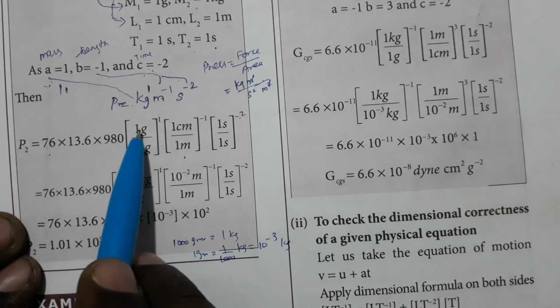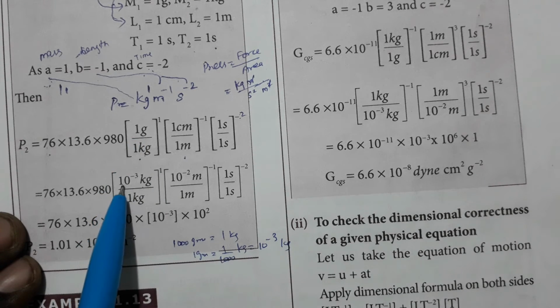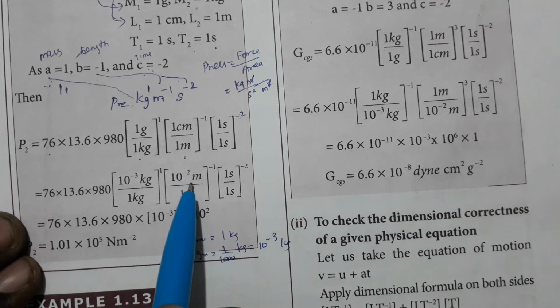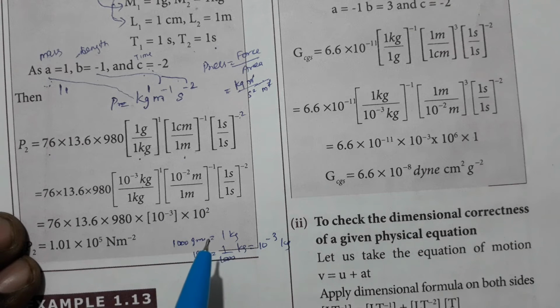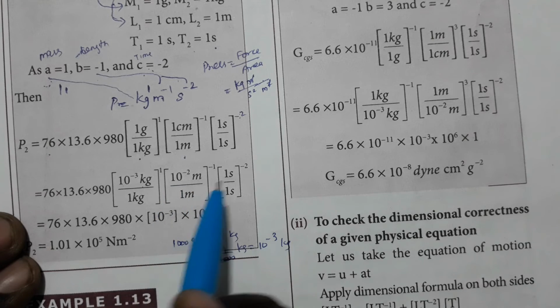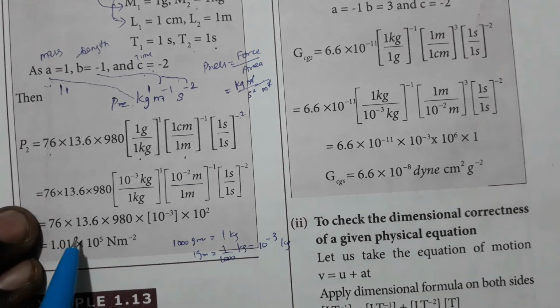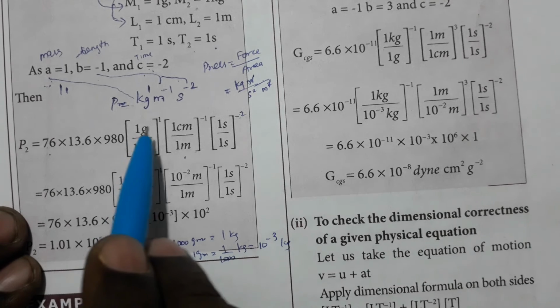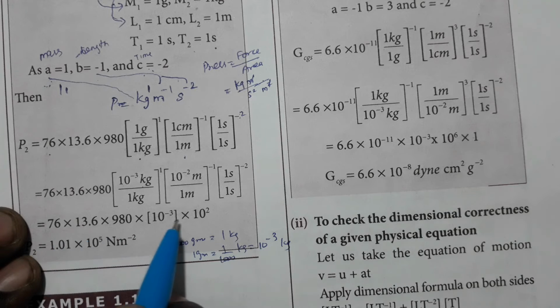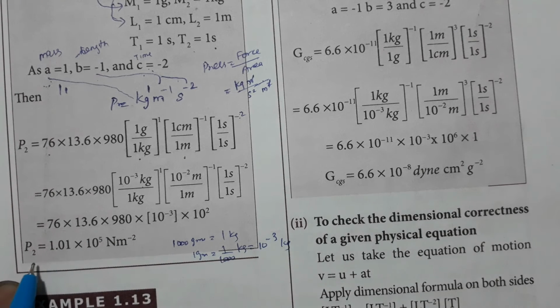So they are writing 1 gram is equal to 10 to the power minus 3 kg. Now 1 centimeter is equal to 10 to the power minus 2 meter. We know that 100 centimeter is equal to 1 meter, so 1 centimeter is equal to 1 by 100 meter, so we are writing it as 10 to the power minus 2 meter. And 1 second we are just writing as it is. Now we have brought all this into a common unit, kg, meter and second. Now we multiply, and finally we get P2, that is 1.01 × 10 to the power 5 Newton meter to the power minus 2.